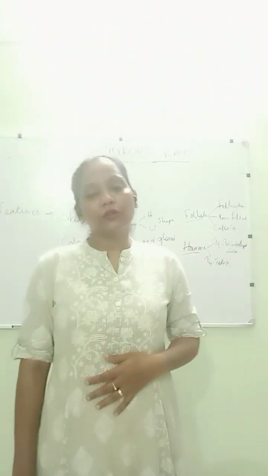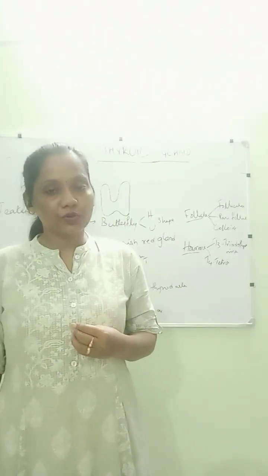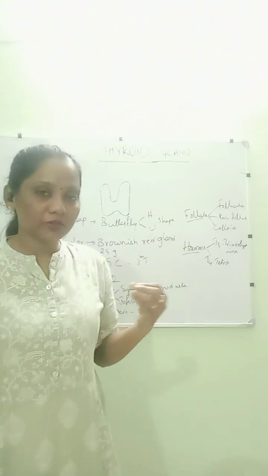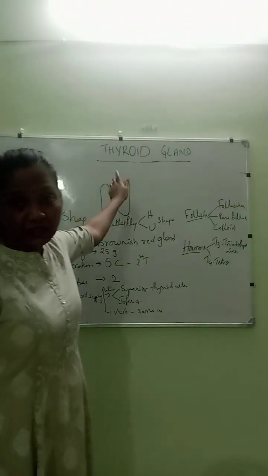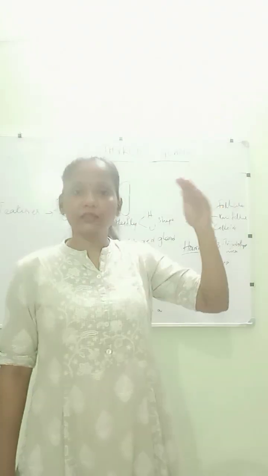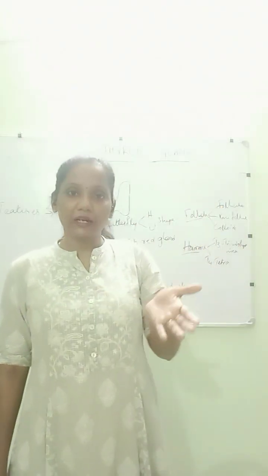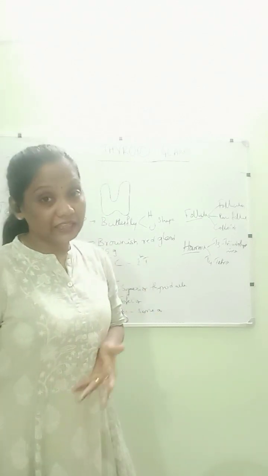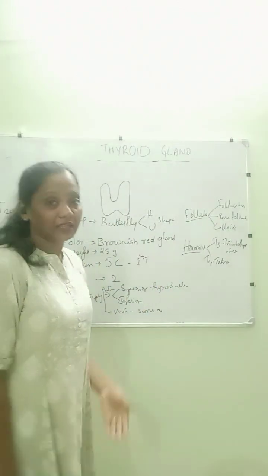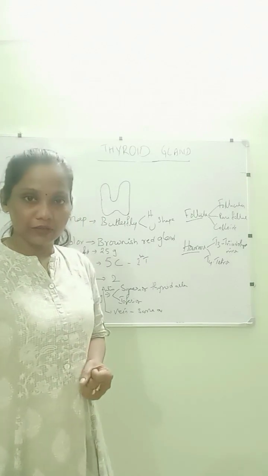This is also a question asked several times, for 5 marks or for 15 marks. Separately, thyroid gland for 15 marks, and they will ask classification of pituitary gland and write any one in detail, or write about the thyroid gland in detail. Then you need to write at least for 8 marks or 7 marks.